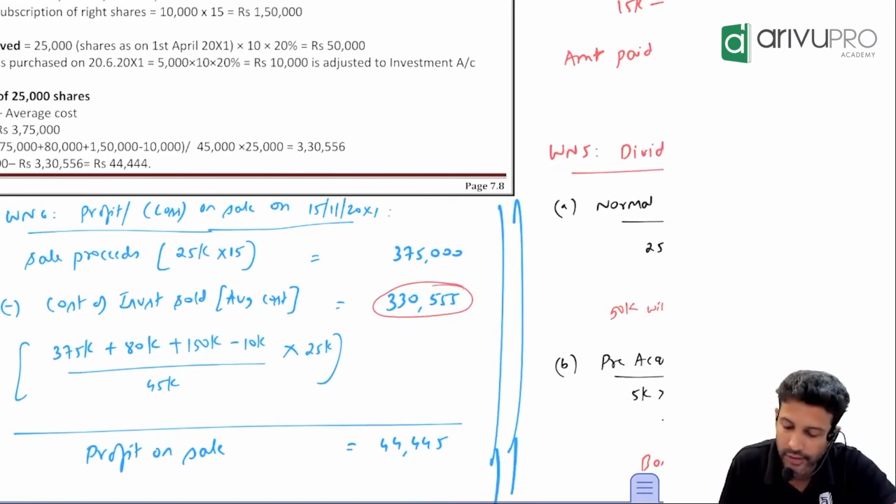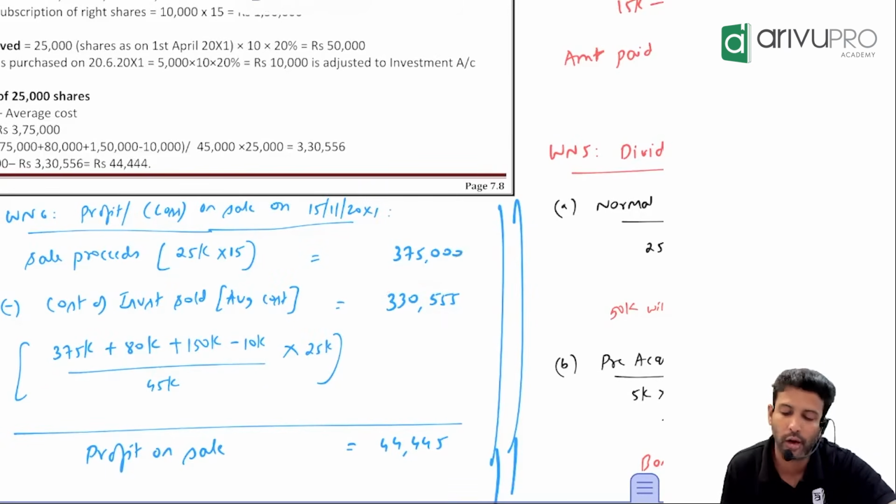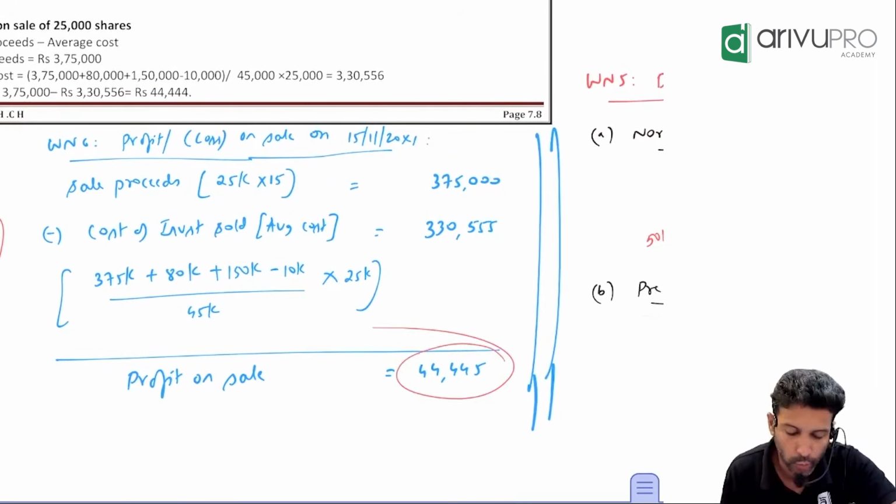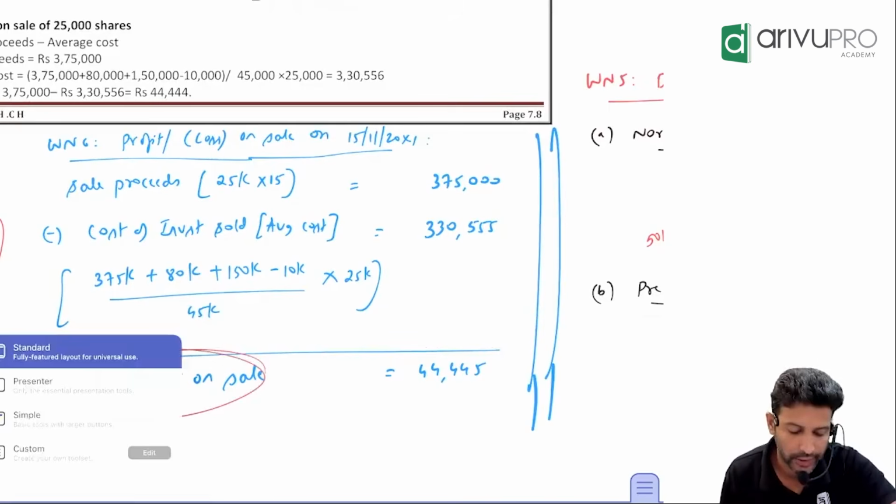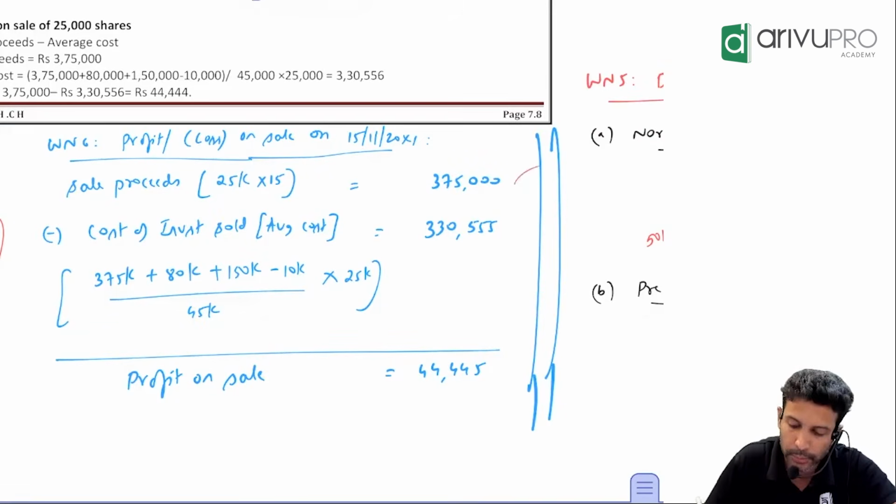3,30,000. Sale value 375. Cost is only 350. So 44,445 is the profit on sale. Now 2 entries you'll have to post. Sale proceeds and profit. Where will it come?